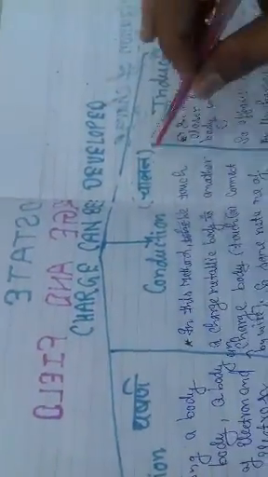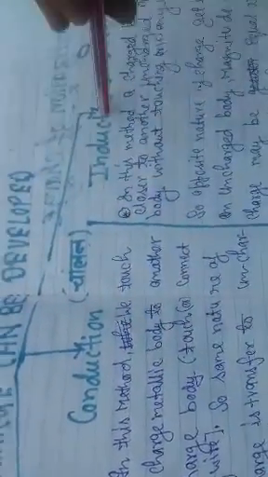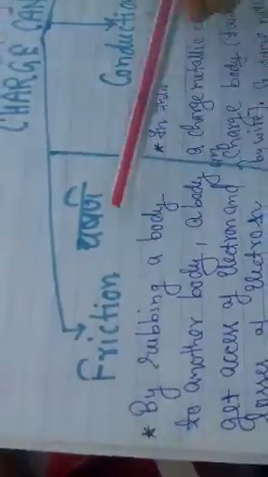Next we move on to how charge is developed. Charge can be developed by three methods: first is friction, second is conduction, and third is induction. We discuss friction first, which we know from the first year physics class. By rubbing two bodies, one body gains excess electrons and the other loses electrons. The body that gains electrons becomes negatively charged, and the body that loses electrons becomes positively charged. For example, when a silk cloth is rubbed by a glass rod.